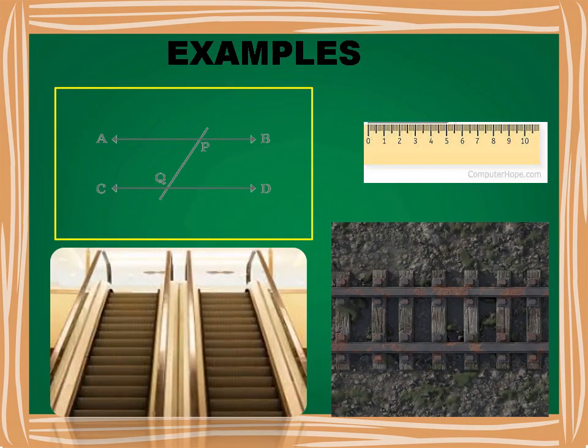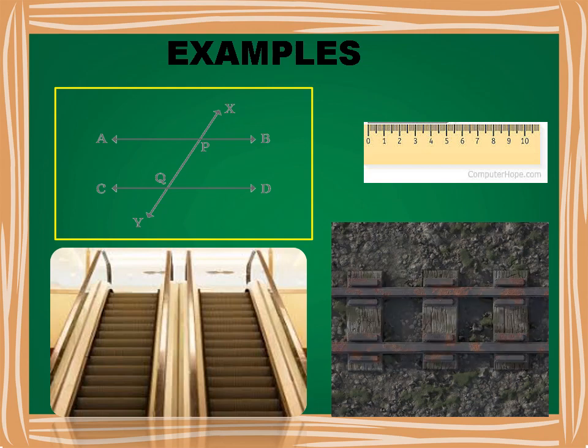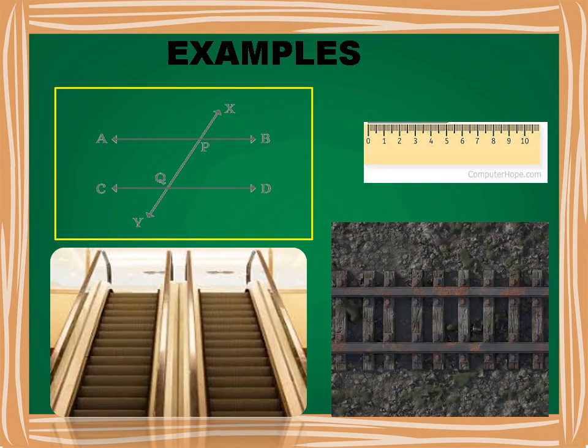Examples of parallel lines are the opposite edges of a ruler, the crossbars of a window, the lines on a page of the notebook, and railway tracks. We can think of squares, parallelograms, rectangles, and trapezium. They all have parallel sides made from parallel line segments.